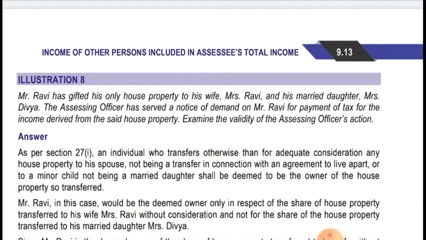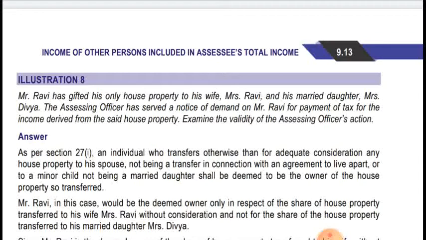So in case, as you all know, when a house property is transferred to a minor married daughter or a married daughter, then the clubbing provision will not be applicable in respect of that house property. Okay, so the house property is being transferred to a married daughter, so the clubbing provision will not be applicable in respect of Mrs. Divya's share, and in respect of Mrs. Ravi's share, the clubbing provision will be applicable as per section 27.